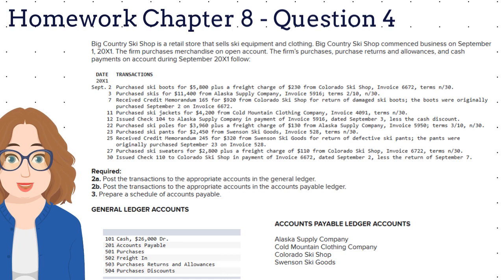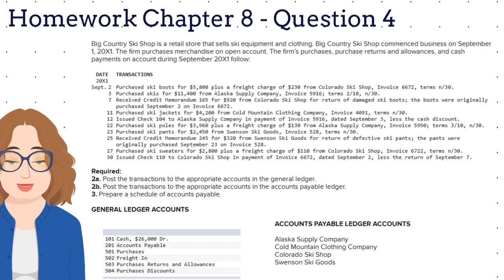We have 10 business transactions that need to be recorded and posted to the general ledger. We don't actually have to record the journal entry, but I would suggest that you jot down the journal entry first before posting it into the general ledger. So let's complete several transactions together.